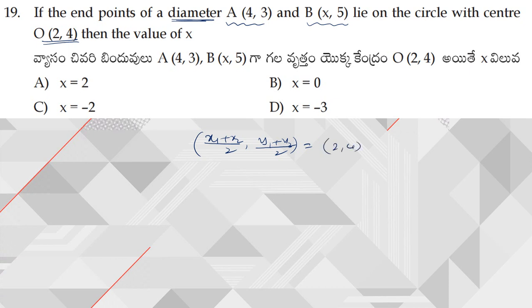Since I need the value of x, I am simply comparing the x coordinates. So 4 plus x, where this is x1 and this is x2, divided by 2 is equal to 2. When I do cross multiplication, 4 plus x is equal to 2 twos are 4. So x is equal to 4 minus 4, which is equal to 0. Hence the value of x is 0 here.